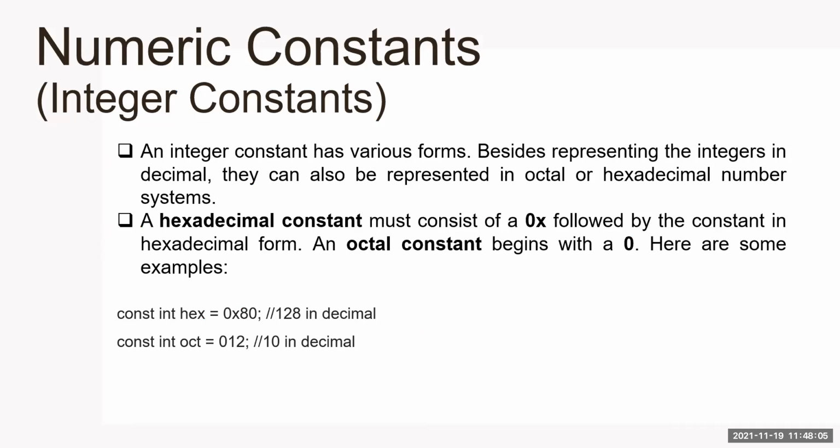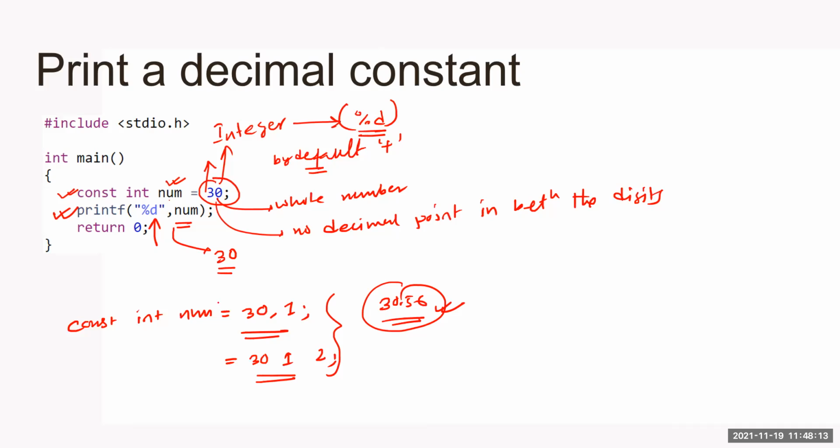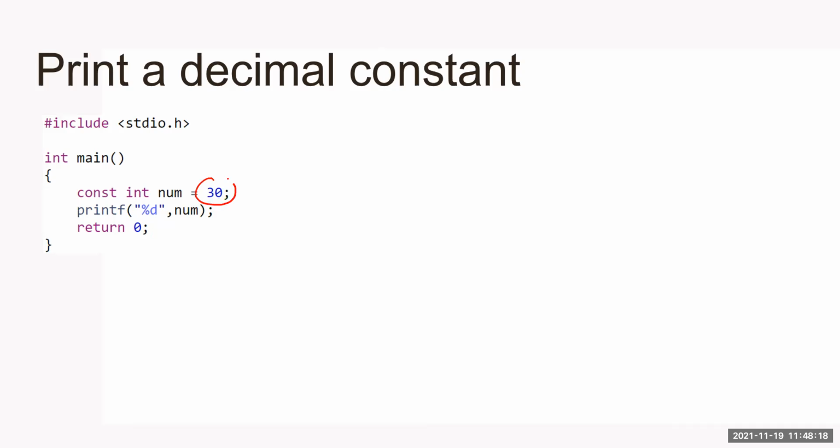Okay, now we're going to see integer constants, types of integer constant. The previous example that you have seen here, I've taken a decimal integer constant. This is a decimal format, you know, decimal format. Number systems has 4 types: binary, decimal, hexadecimal, and octal. Please see my number system video to understand the number system in detail. Here by default, integer constants are in decimal format.